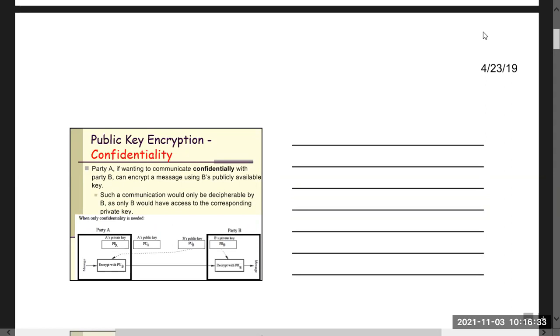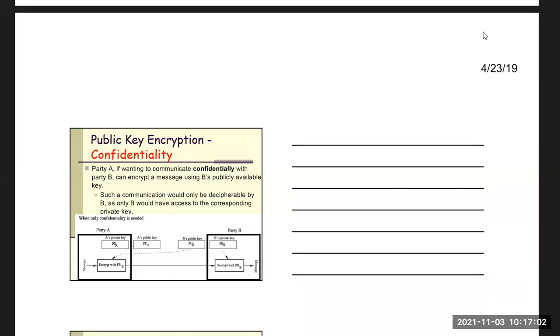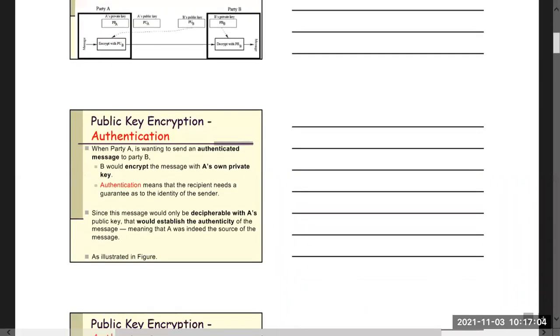Now A wants to send a message, so it will encrypt with B's public key so that the message goes to B, and that message can be decrypted only using B's private key. That's how confidentiality can be achieved. So this is the first part, achieving confidentiality.